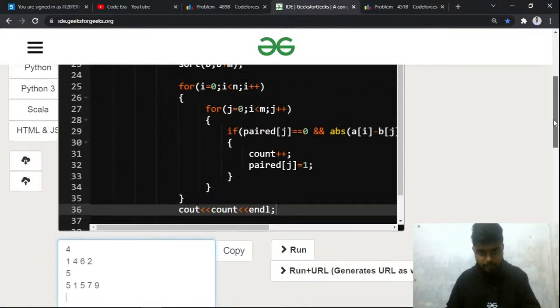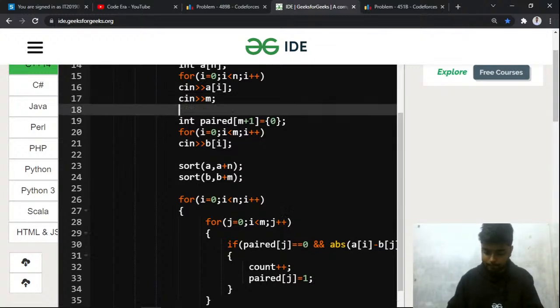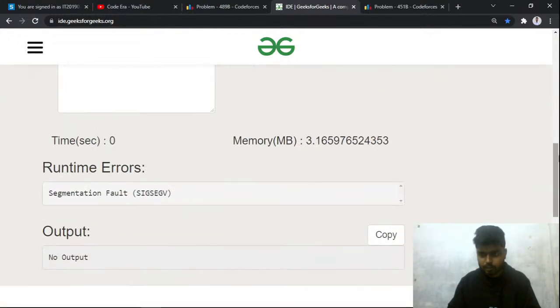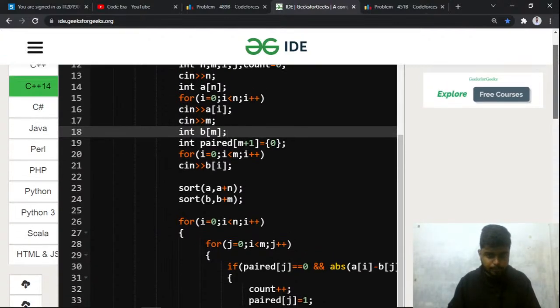So yeah, array b wasn't declared. Is it not declared? Yeah, so int b of m. Let me see whether this works or not. Getting some segmentation error. What's the reason for that?